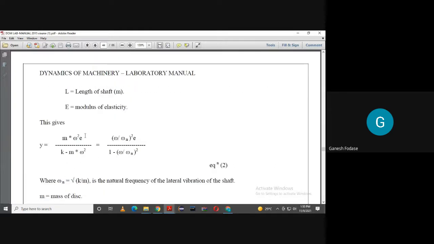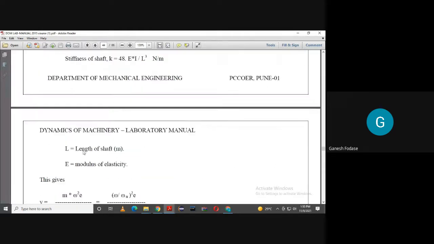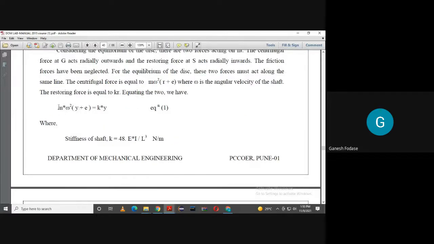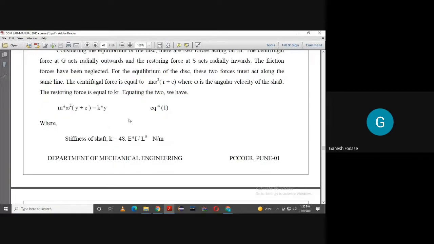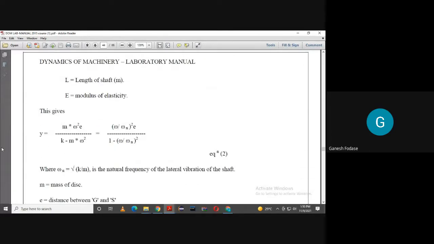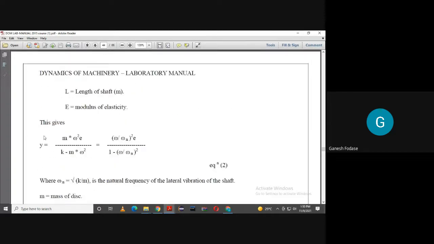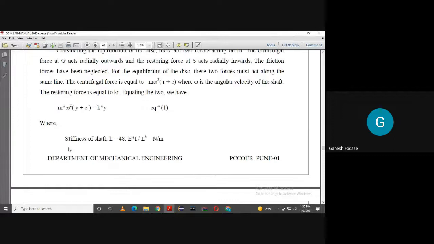And if you simplify this, how do we simplify it? We can write m omega square into y plus m omega square into e is equal to ky. Further, if we take y common, it is k minus m omega square, and hence y is equal to m omega square e upon k minus m omega square. Just simply simplifying this equation number 1, we get the equation for deflection, that is y. So now I got this equation for y.